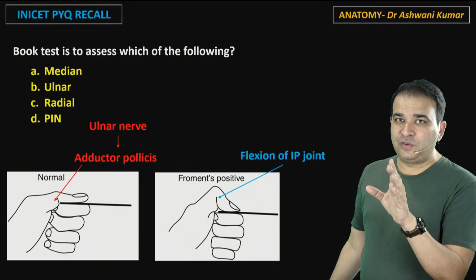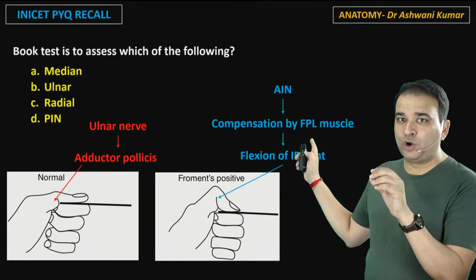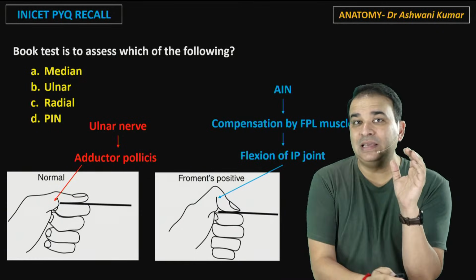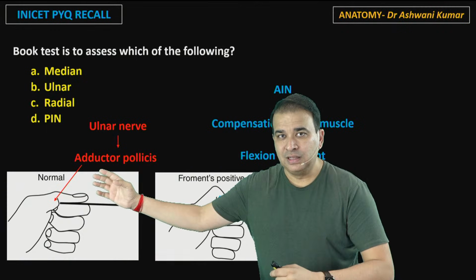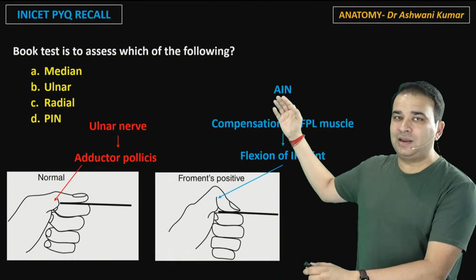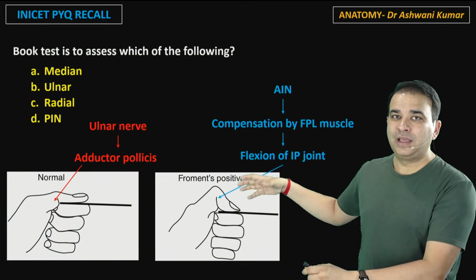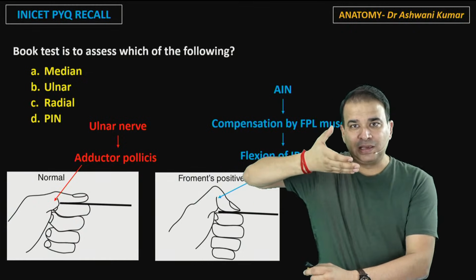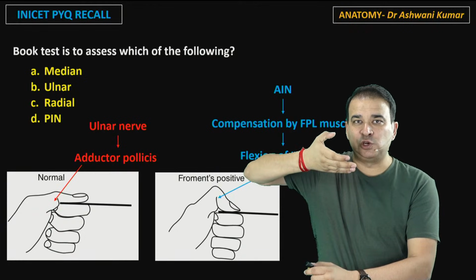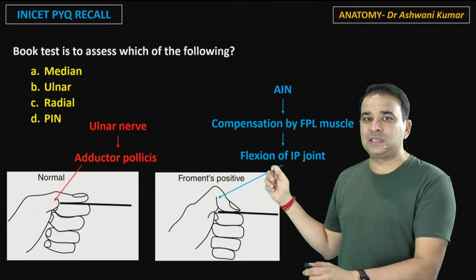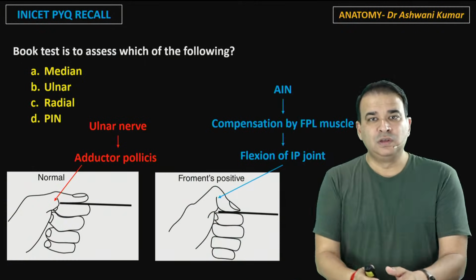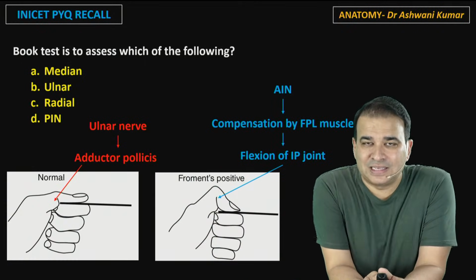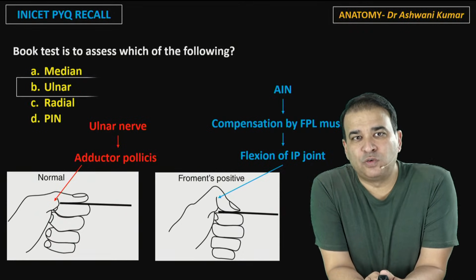Flexion of the interphalangeal joint of the thumb is done by the flexor pollicis longus, and that is supplied by the anterior interosseous nerve. So basically, when the ulnar nerve is not working, you're using your median nerve, or anterior interosseous nerve, to compensate for it. And how do you do that? By curling the thumb, by flexing this interphalangeal joint of the thumb. You're basically using your flexor pollicis longus if your adductor pollicis is not working, and that is a positive Froment sign. That is the book test then, and that is for which nerve? That is obviously for the ulnar nerve.